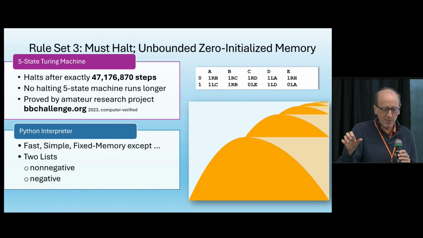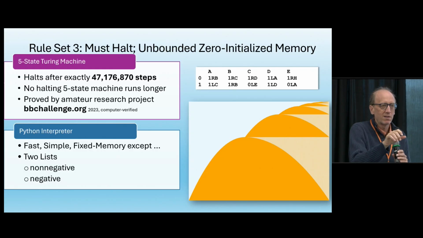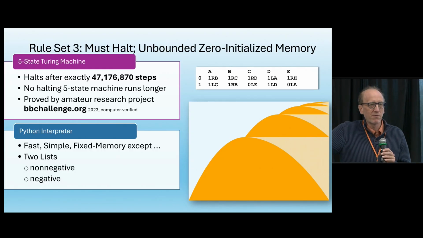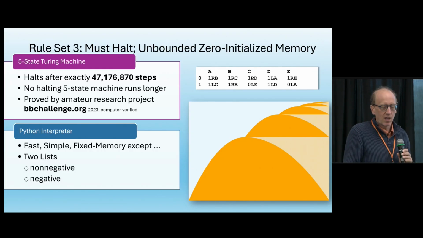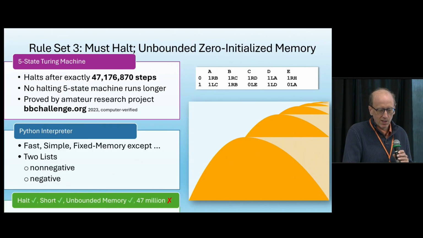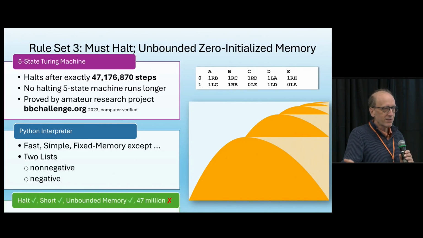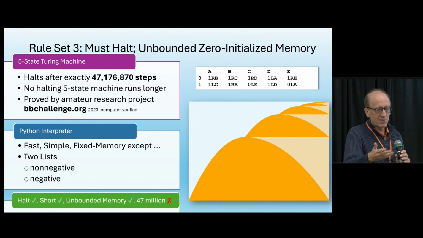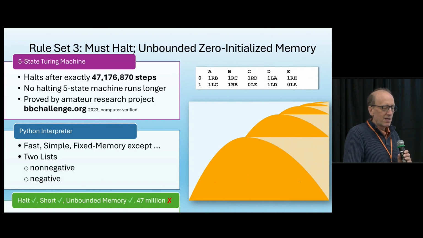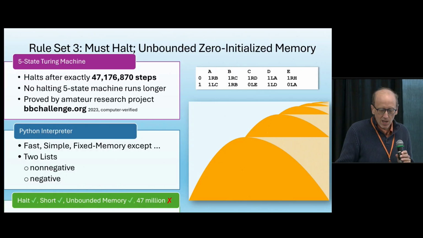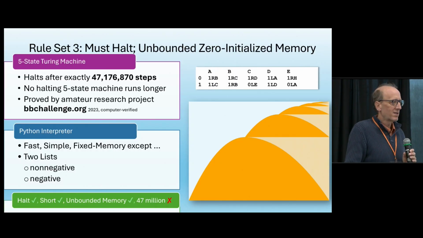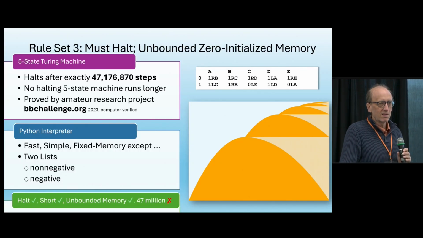And the way we'll represent that tape is with two lists, one to represent the Turing machine tape going off in the positive direction and one going off in the negative direction. And when we do all that, we get something that halts, so that's nice. It's still a fairly short program. It's exploiting this unbounded memory, and it only runs 47 million steps, which isn't even as much as we got with two nested loops.